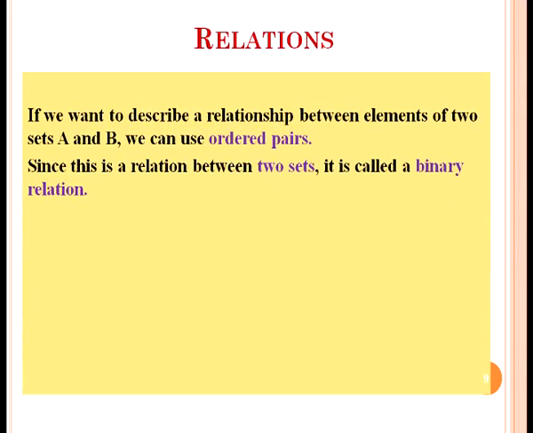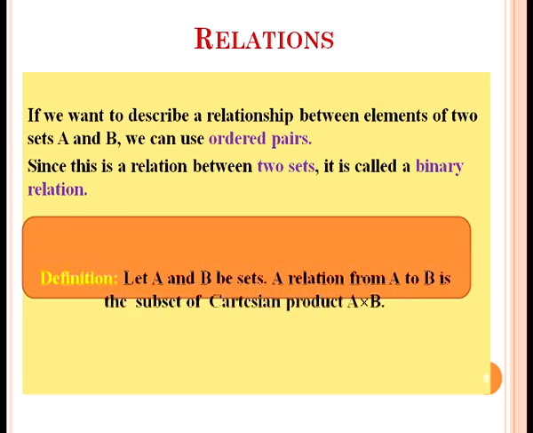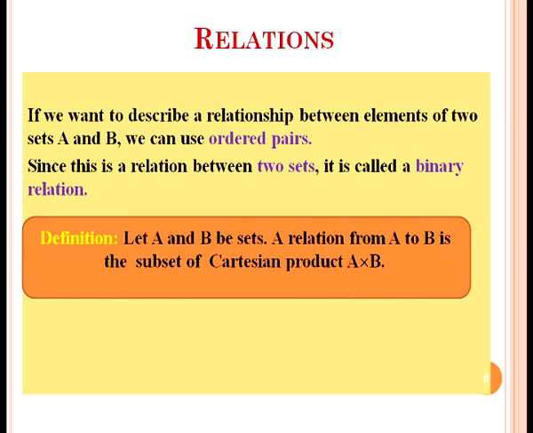Now we shall discuss relations. If we want to describe a relationship between two elements of two sets A and B, we can use ordered pairs. Since this is a relation between two sets, it is called a binary relation. If we define a relation between two sets A and B, the definition is: let A and B be two sets. A relation from A to B is a subset of the Cartesian product A cross B.